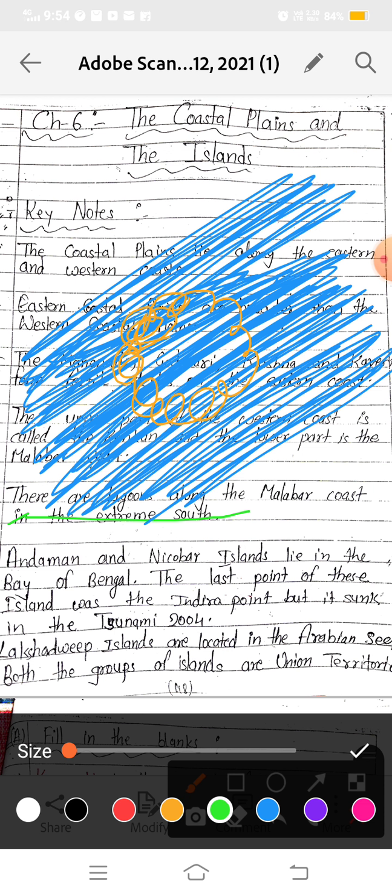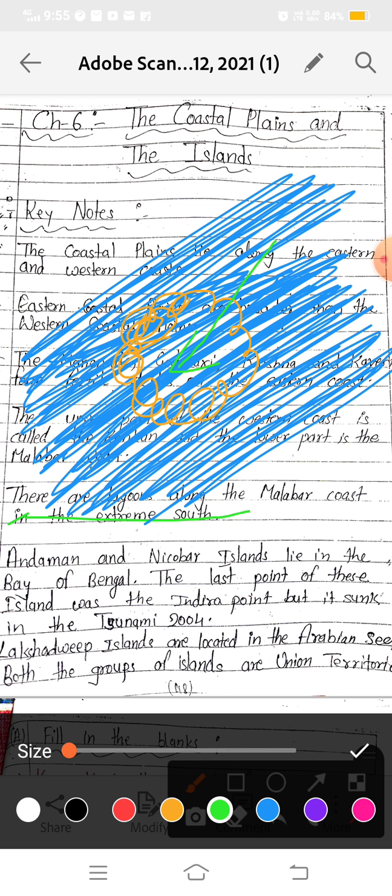This interior part, which is cut off by rocks or sand, is called a lagoon. So these are the lagoons along the Malabar coast in the extreme south.